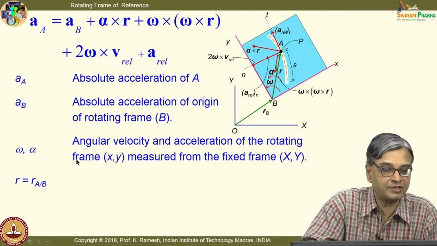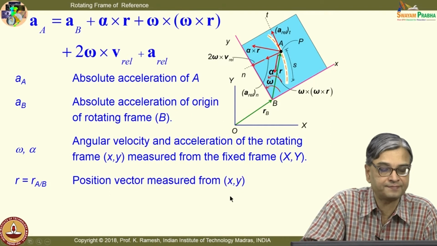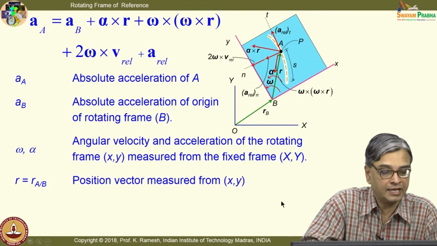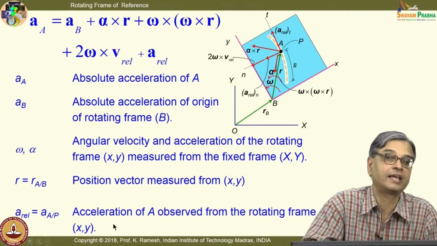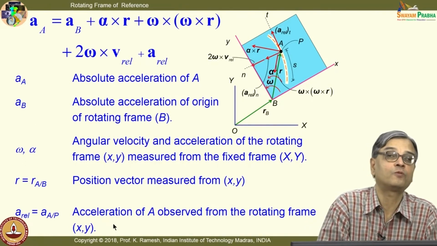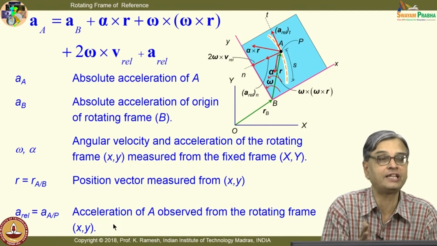And then I have the position vector in the rotating frame of reference. Then I have A_REL, which is the acceleration of A observed from the rotating frame. A rotating observer will be able to measure only this.